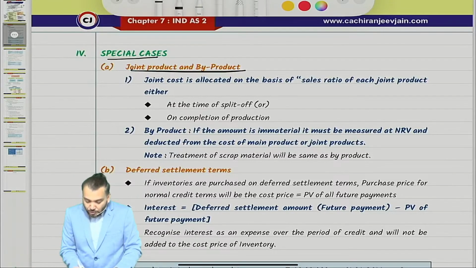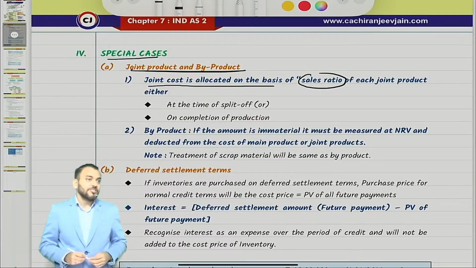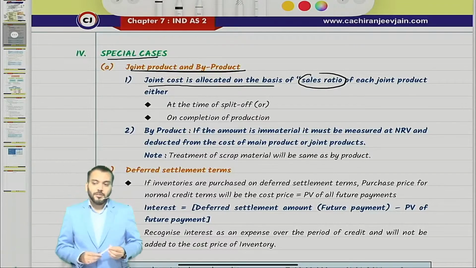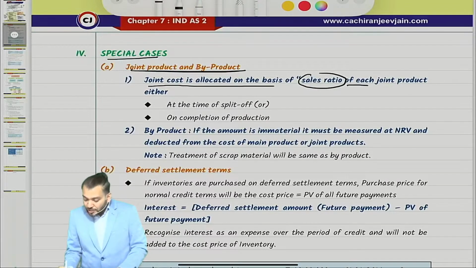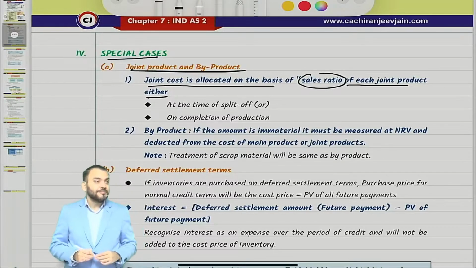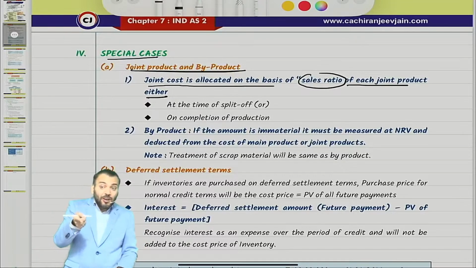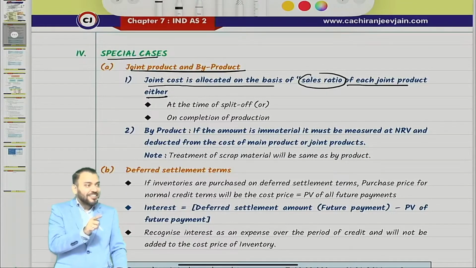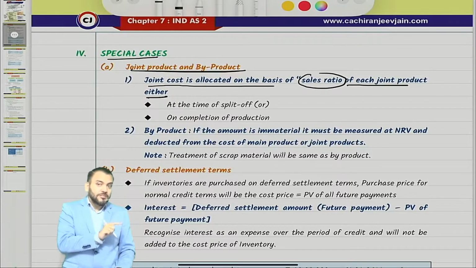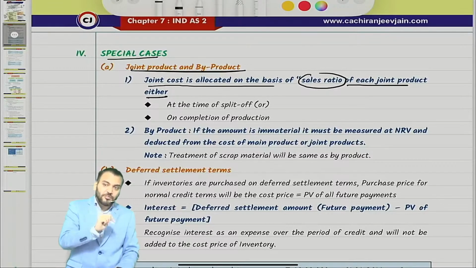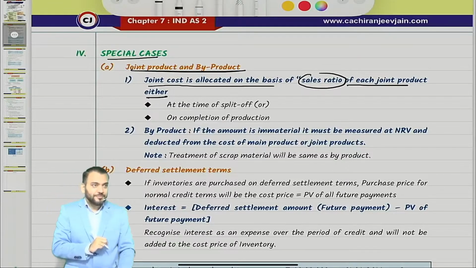They are saying joint cost is allocated on the basis of sales ratio of each product, either at the time of split off. I hope you know this point. This was the first method you did in costing also; they gave first preference to this only in the costing subject.